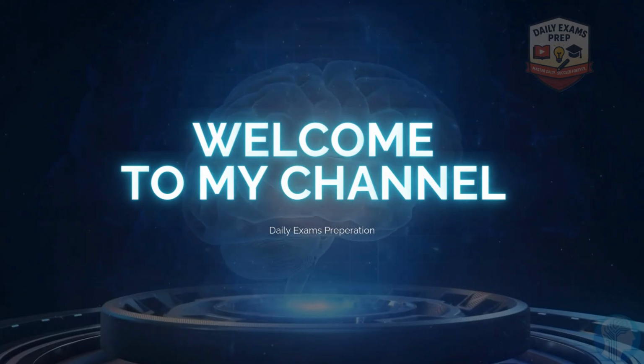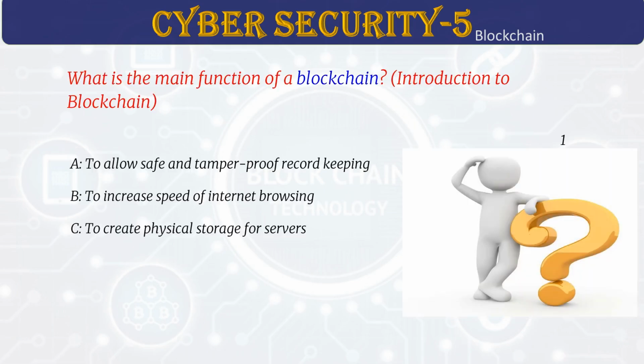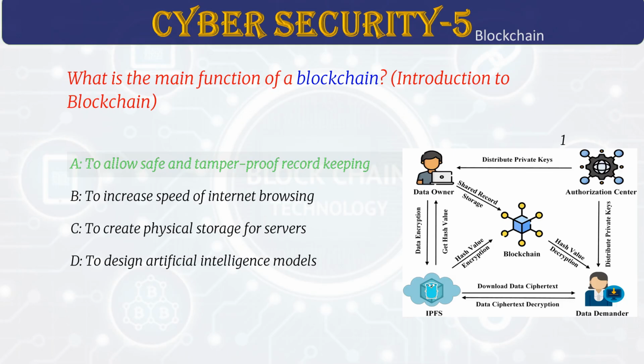Let's dive into the topic. What is the main function of a blockchain? Answer A. To allow safe and tamper-proof record keeping.